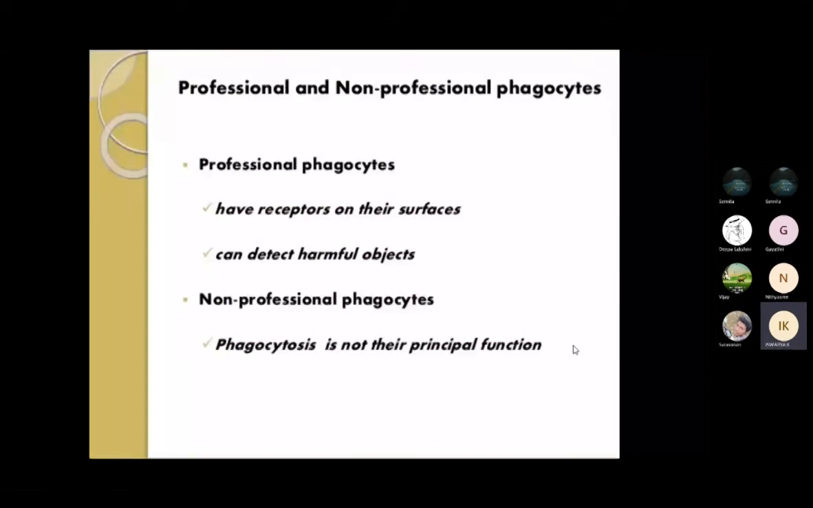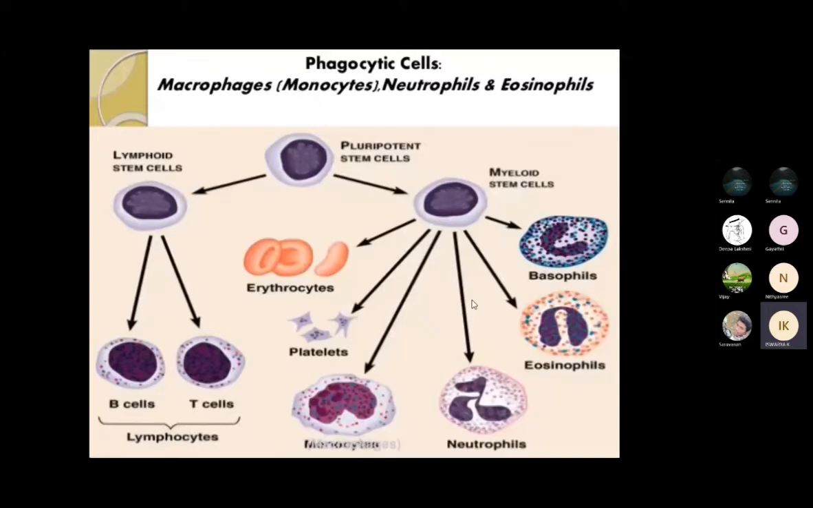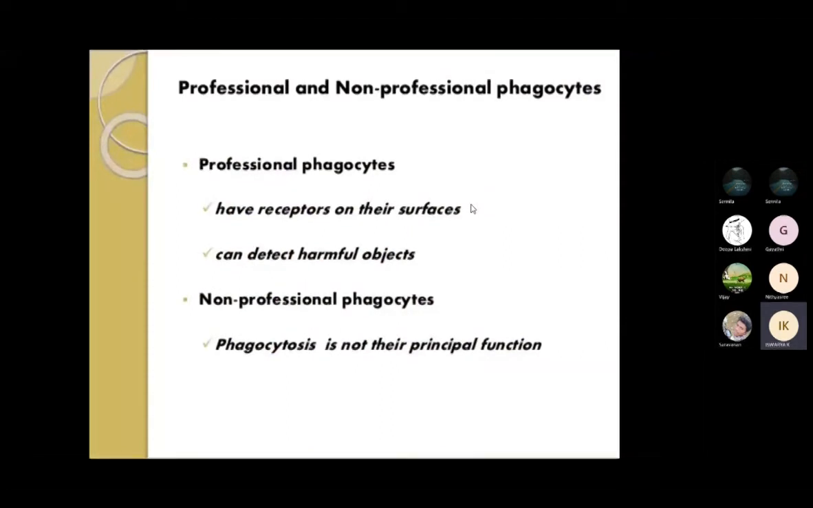So next are the professional and non-professional phagocytes. What do professional and non-professional mean? The professional phagocyte has a receptor on the surface. For example, on the surface of the phagocytic cell, there is an envelope, and in that envelope one receptor will be there. It can detect harmful objects. Whenever it detects a harmful object, that will be very protective for